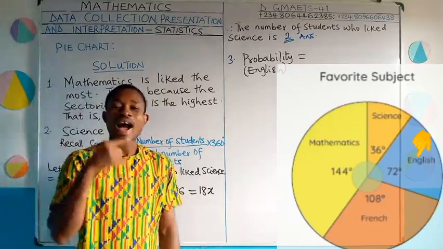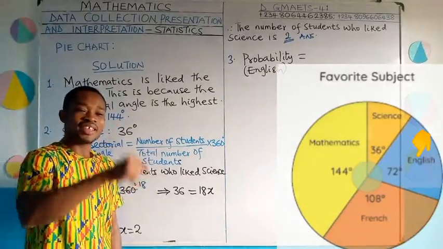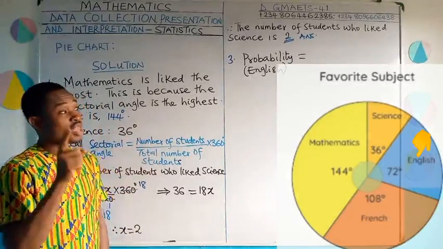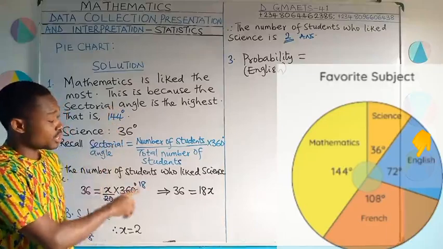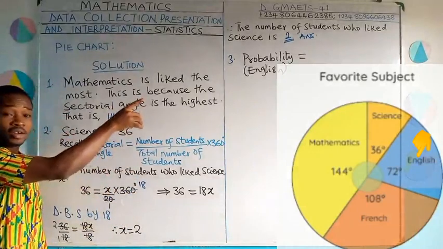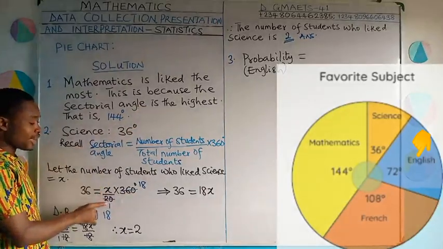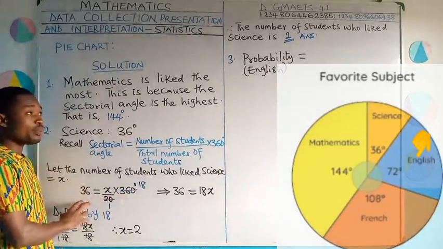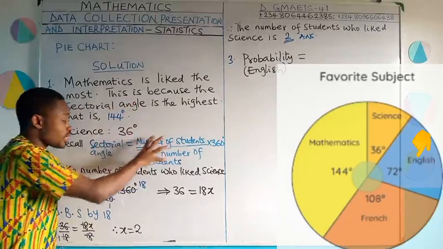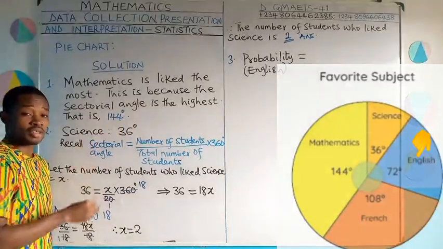That is one way. Another way I can solve that problem is to know how many students said they liked English. How many students said that English is their favorite subject. And to get the number of students that said English is their favorite subject, I will do something similar to what I did here. But this time around, I'll use the sectorial angle of English, which means I'll do 72 equal to x divided by 20 times 360. Because 72 will now be the sectorial angle of English, you know, from the pie chart. You can see that. Substitute it into the sectorial angle formula and then solve and get the number of students that said English is their favorite subject.